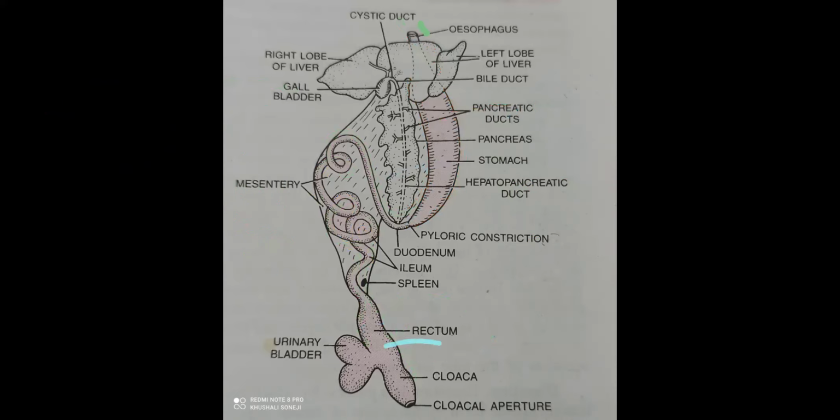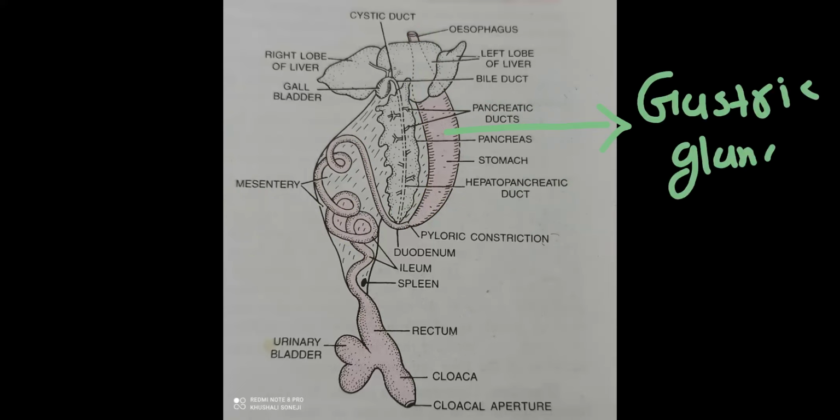Now, next, stomach region. In the stomach, digestion starts over here. In the stomach, the digestive glands are there that we call gastric glands. Digestive glands are known as gastric glands that secrete gastric juice.